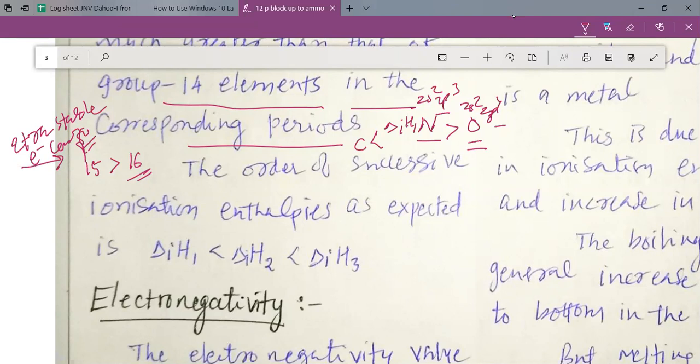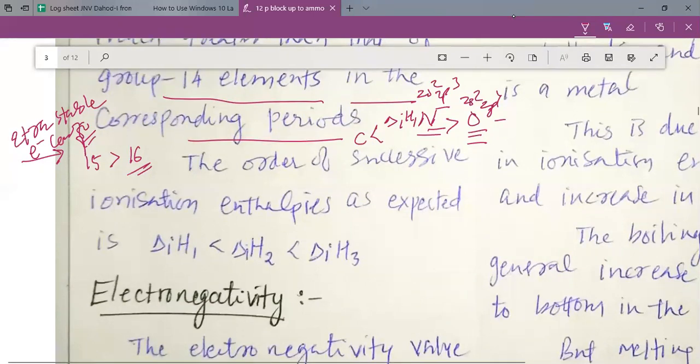Generally, when you go left to right, the value for ionization enthalpy, or the non-metallic character, increases, and that is why the value for ionization enthalpy increases. But here, when we compare the first ionization enthalpy of nitrogen and oxygen, the first ionization enthalpy of nitrogen is even greater than the first ionization enthalpy of oxygen.